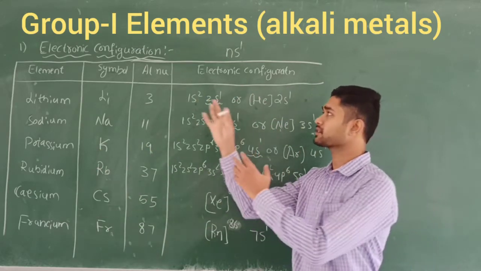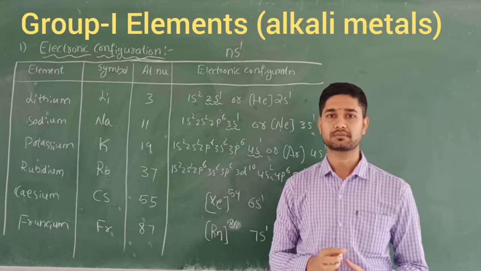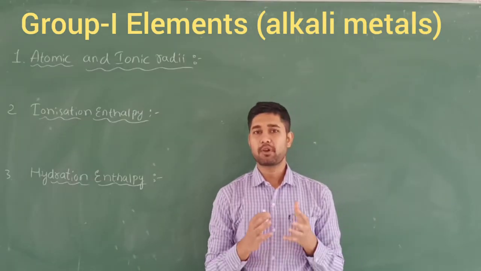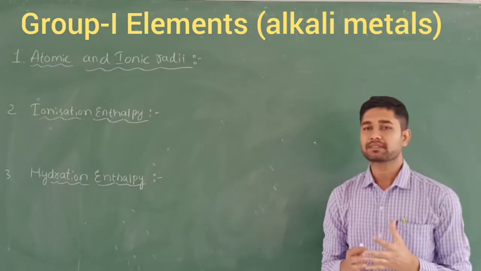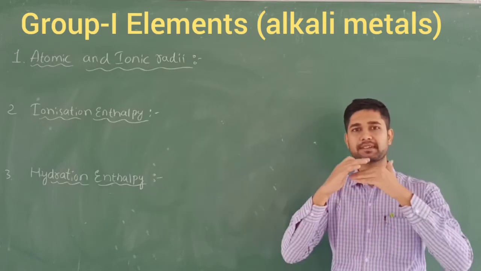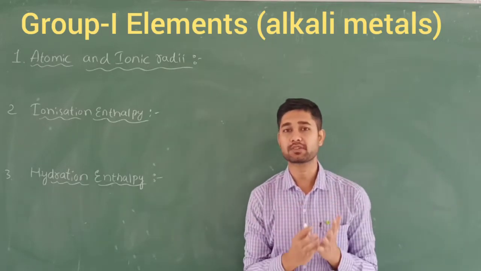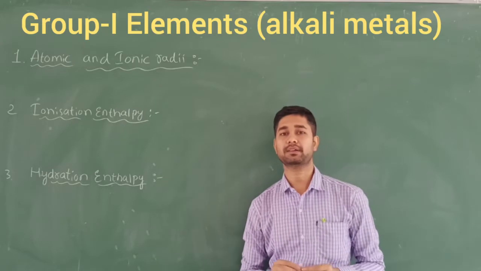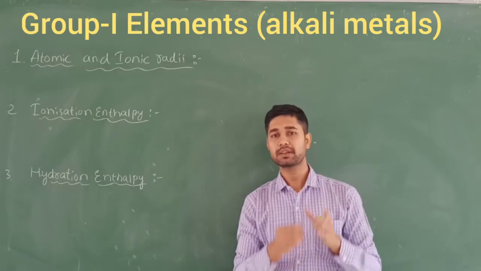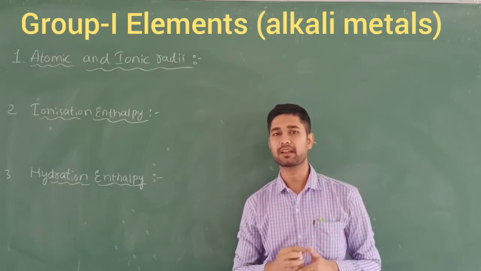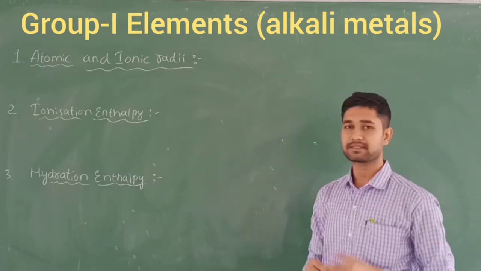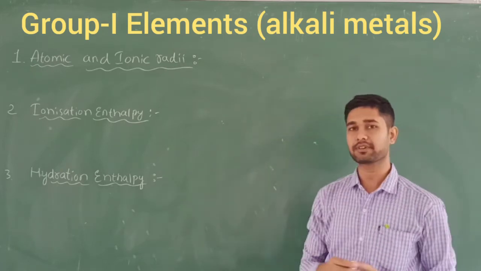The first property is electronic configuration. Let's discuss the second property of the alkali metals. The first property of this set of elements is called electronic configuration, how the electrons enter into the group 1 elements. We have seen the alkali metals, right? So next, the second set is some of the properties of the group 1 metals.